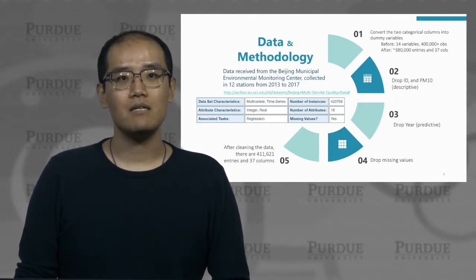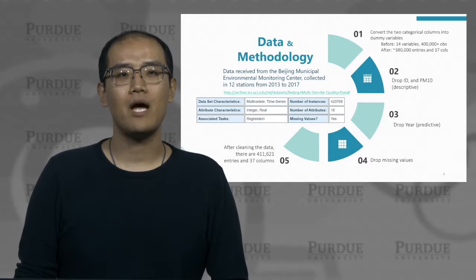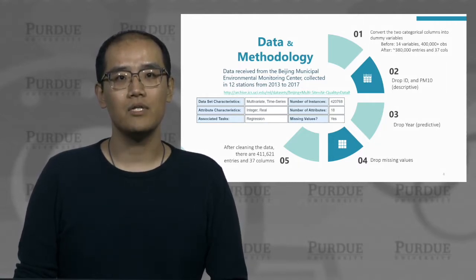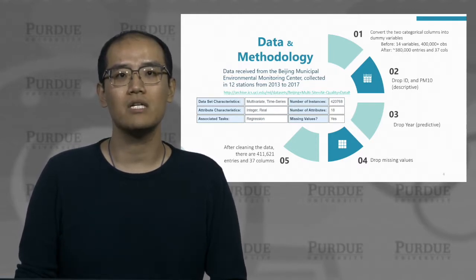For descriptive analysis, we use the line chart, histogram, calendar plot to show the variation of PM 2.5 by hour, day, week, month, year, and station. For predictive analysis, we apply several approaches to generate the most accurate models, such as linear regression, random forest, XGBoost, and auto machine learning. In the end, linear regression gives us the best result.